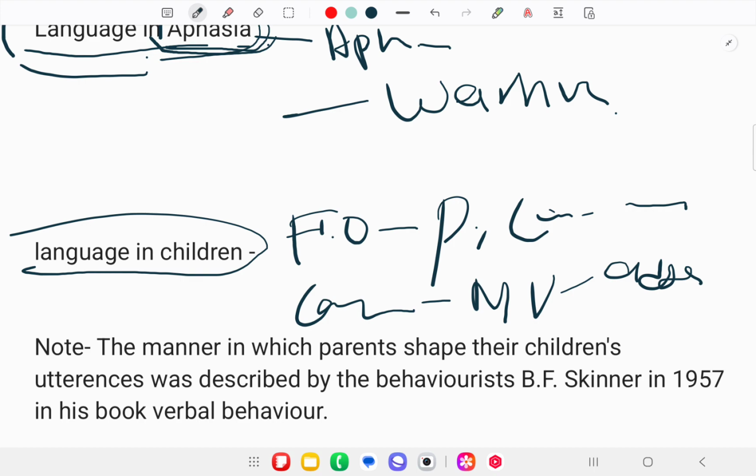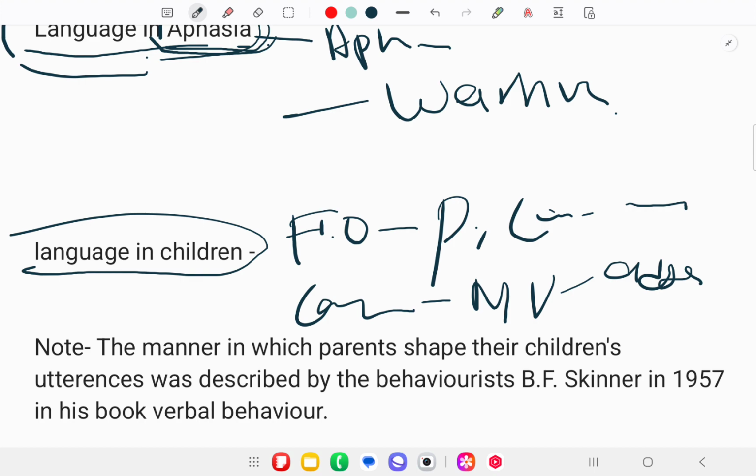What is the role of these function words and the content words? Actually, when I talk about language in children, children never interpret and never operate with whole sentences. If he needs a toffee, he doesn't say I want a toffee. He just indicates and gives the name of the toffee, I mean the direct object.